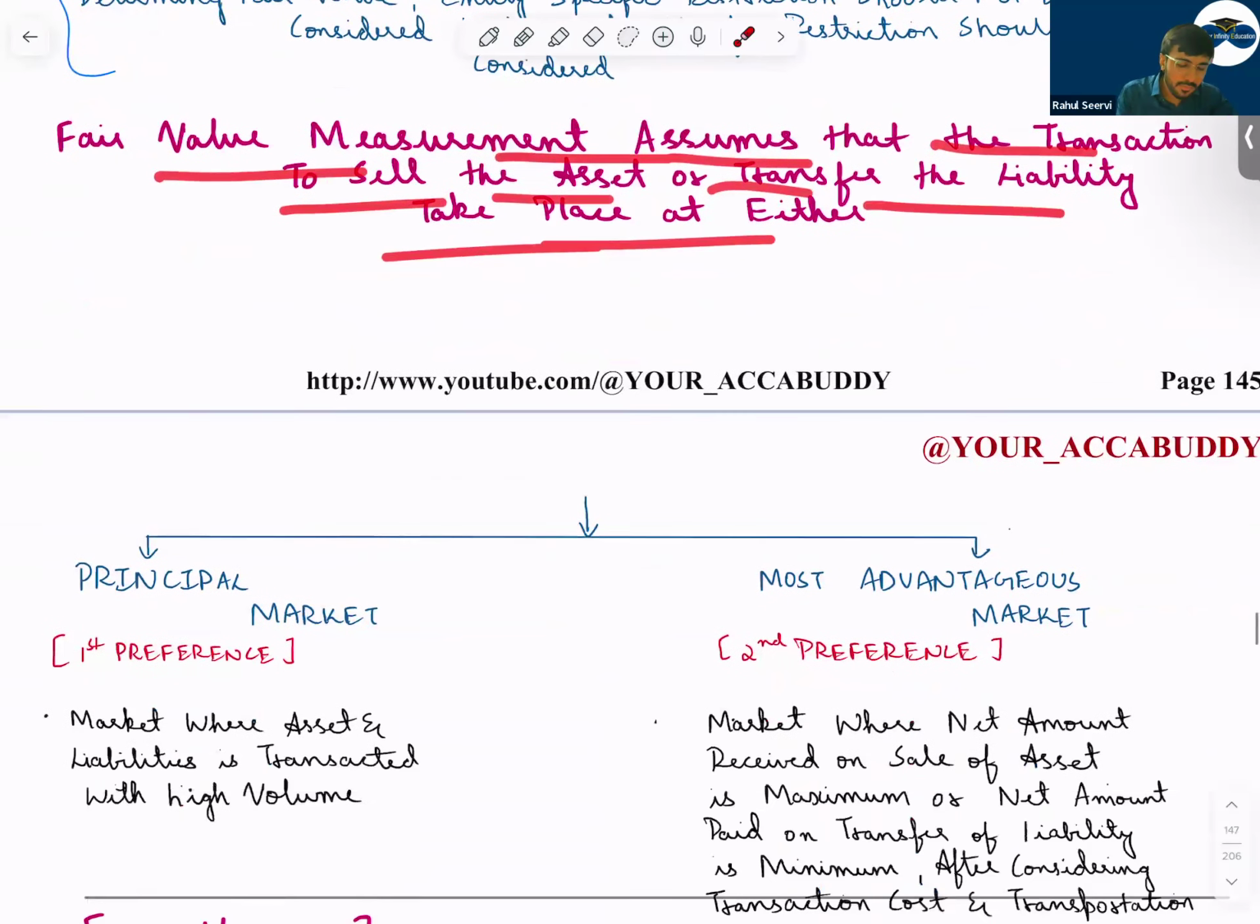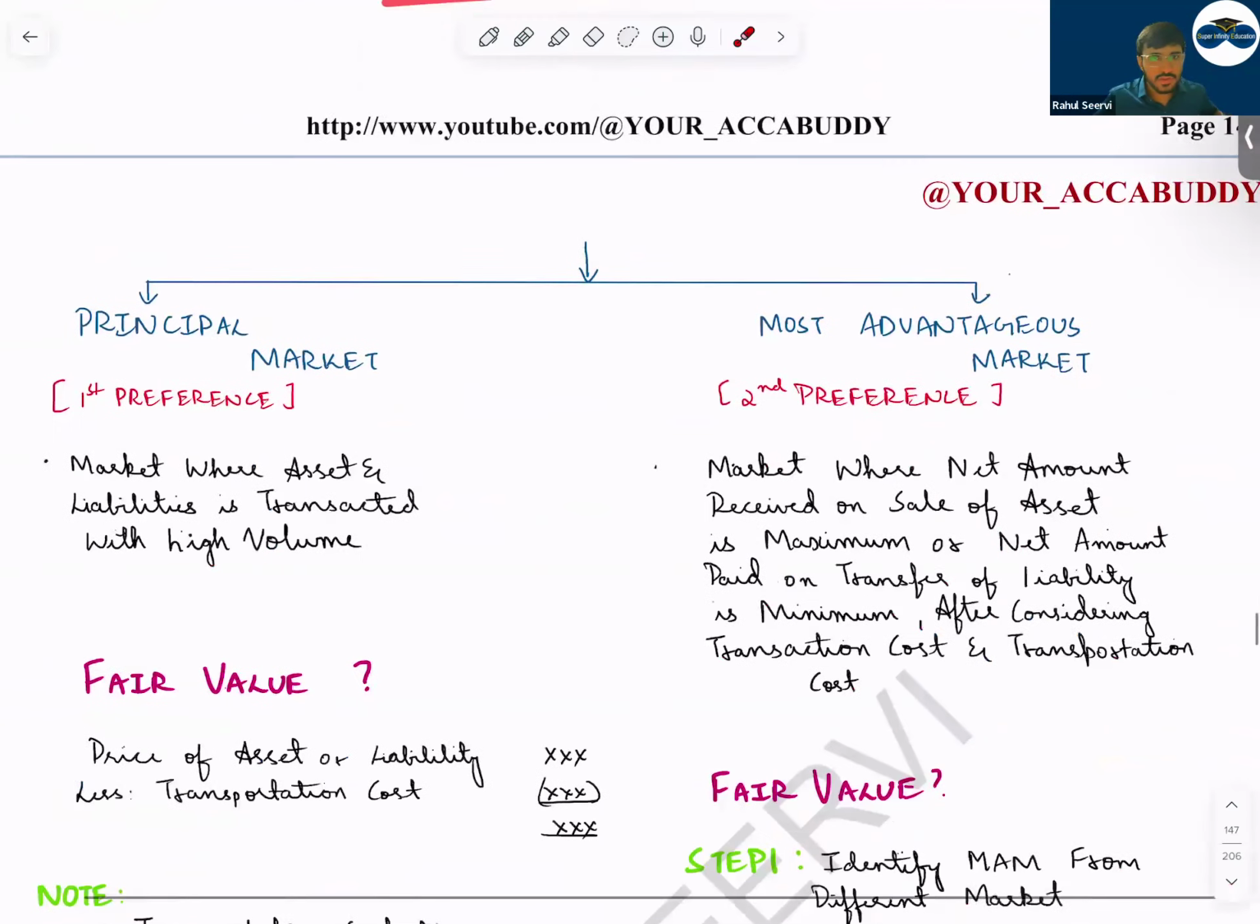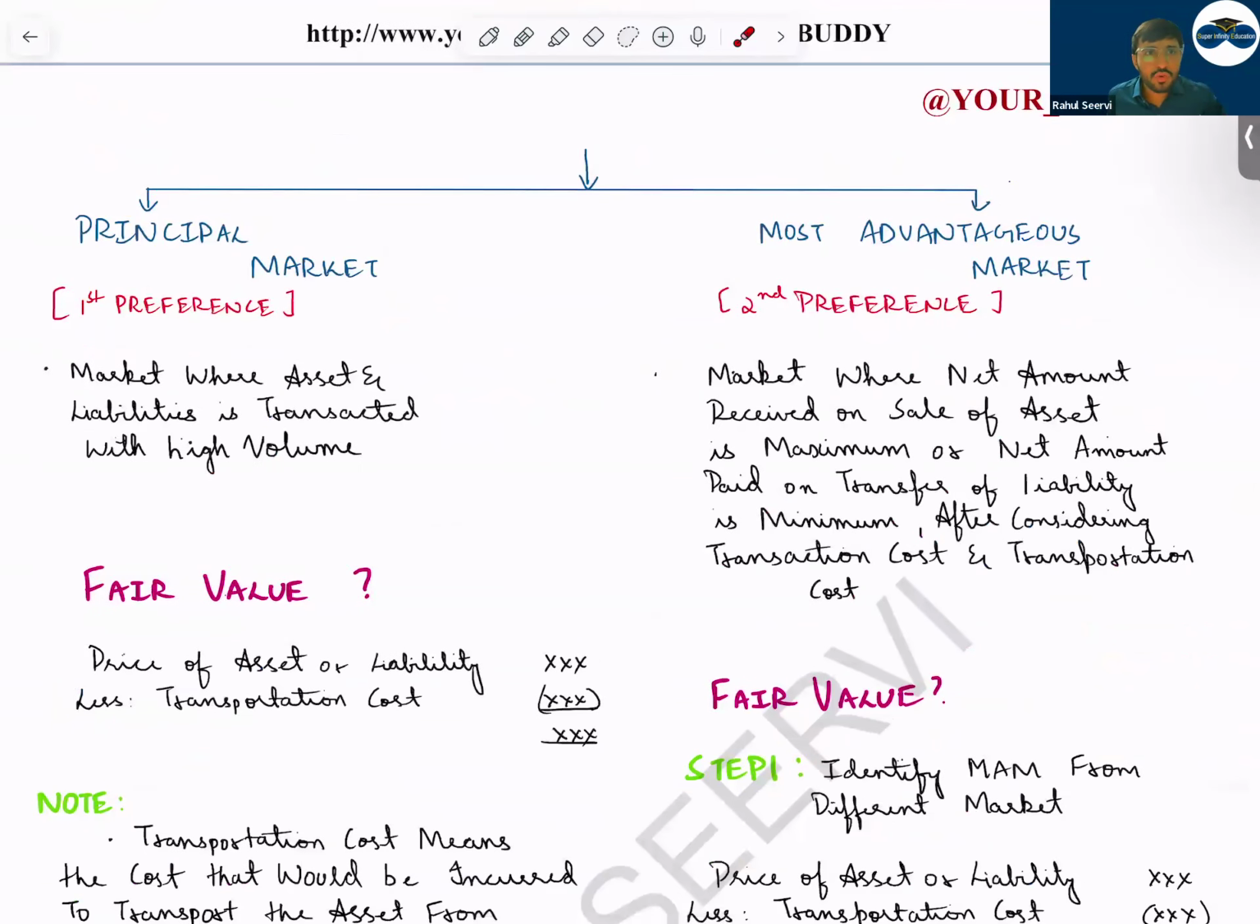So there is the concept of principal market and most advantageous market. In India, if I have invested in Reliance shares and I want to calculate the Reliance fair value, what will I do? I will normally go to the stock market. Now in the stock market, BSE or NSE, there are two markets. Confusion will be there. So which market should I refer, sir? You should refer to the principal market. Principal market means where the asset and the liabilities are traded in high volume.